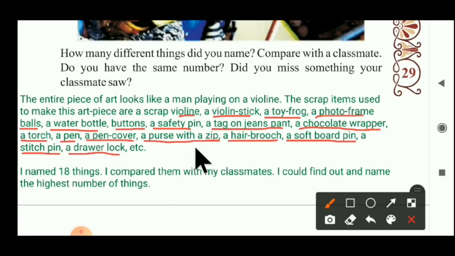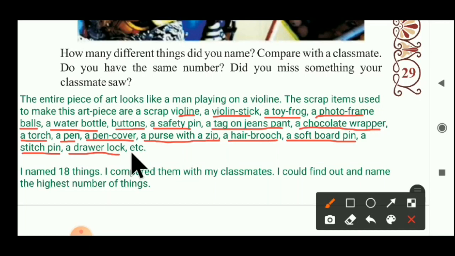Just think about it. I found out these types of things from that picture. The entire piece of art looks like a man playing a violin. The scrap items used to make this art piece are a scrap violin, a violin stick, a toy frog, a photo frame, balls, a water bottle, buttons, a safety pin, a tag on jeans pant, a chocolate wrapper, a torch, a pen cover, a purse with a zip, a hair brooch, a soft board pin, a stitch pin, a drawer lock, etc. We found these from that portrait.